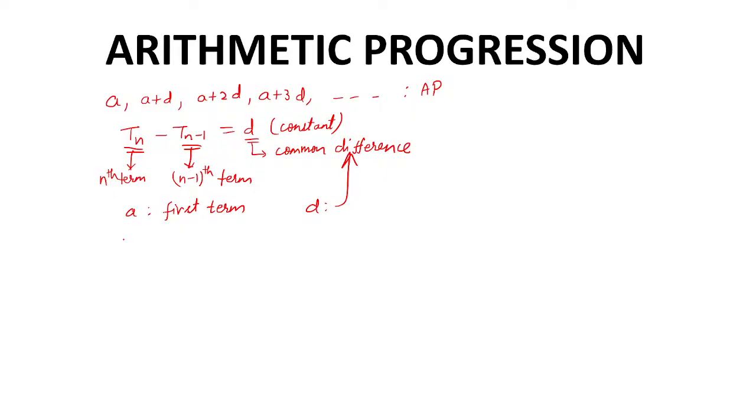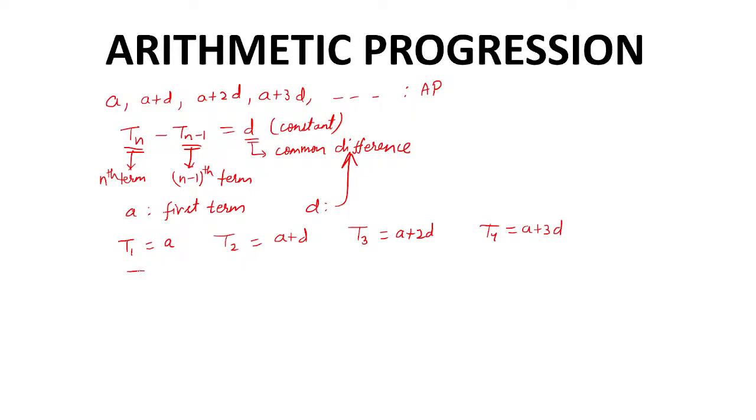Now here, pay attention. The first term is A. The second term is A plus D. The third term is A plus 2D. The fourth term is A plus 3D, as you can see also. This is the first term, this is the second term, this is the third term, this is the fourth term, and so forth.